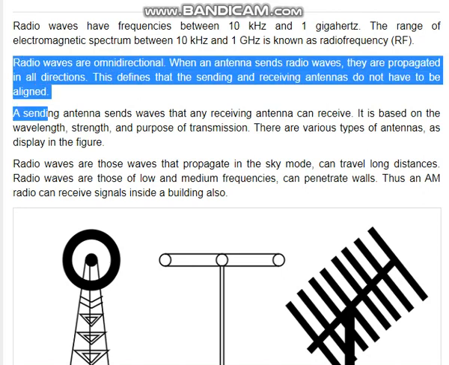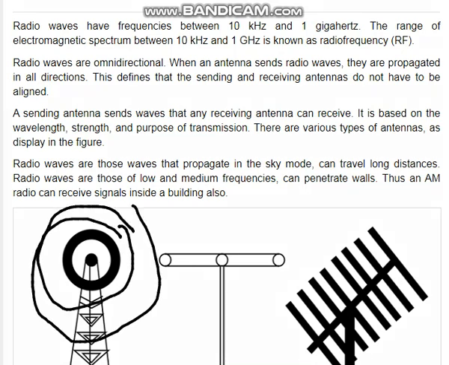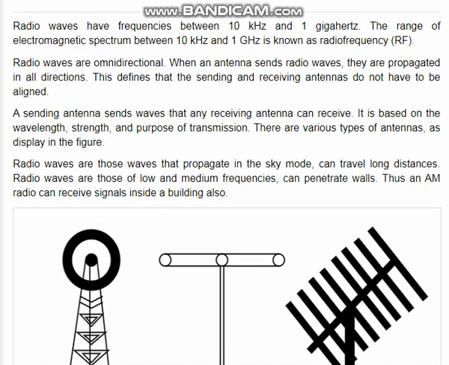Radio waves are omnidirectional. When an antenna sends radio waves, they are propagated in all directions. Omnidirectional means that they propagate in all directions, from a point out in a circle. This means that the sending and receiving antennas do not have to be aligned.